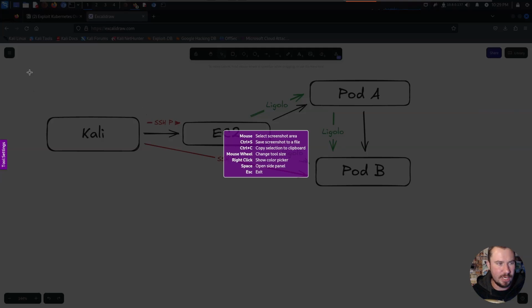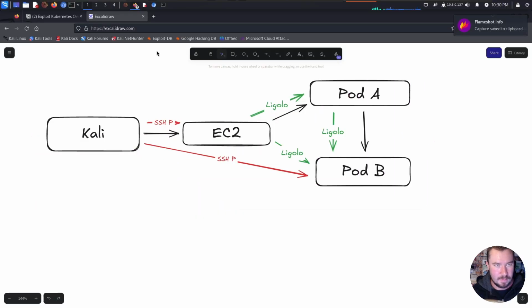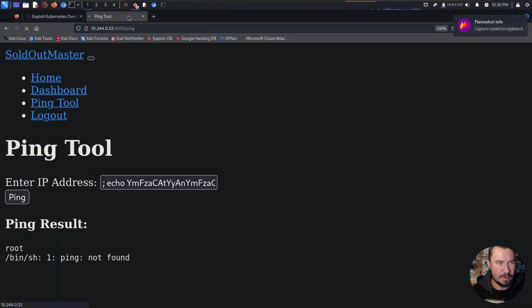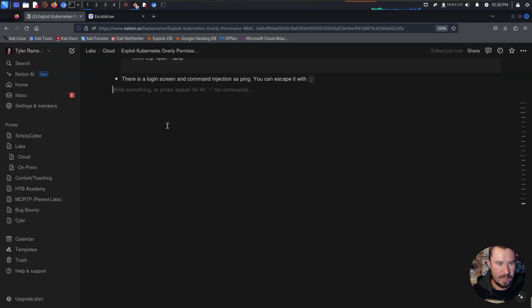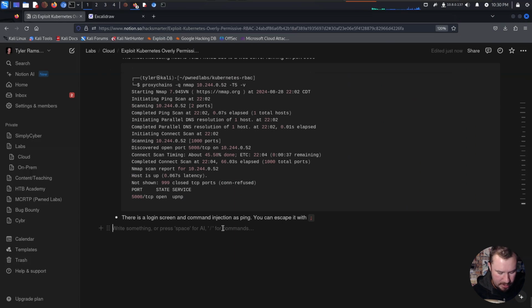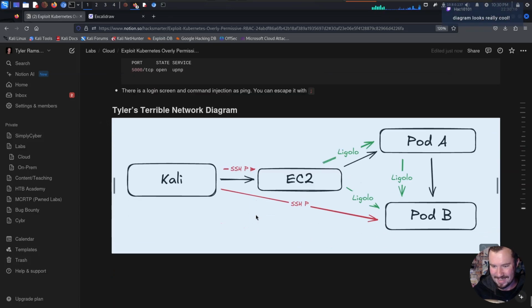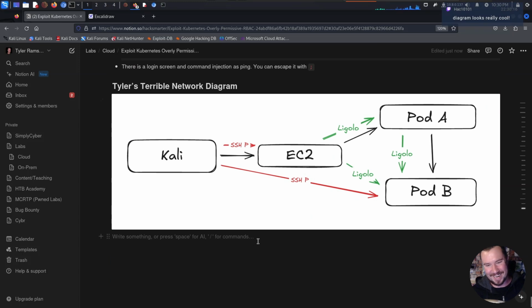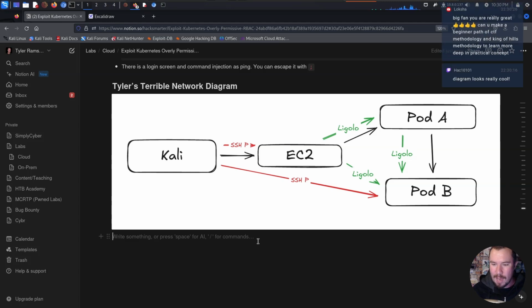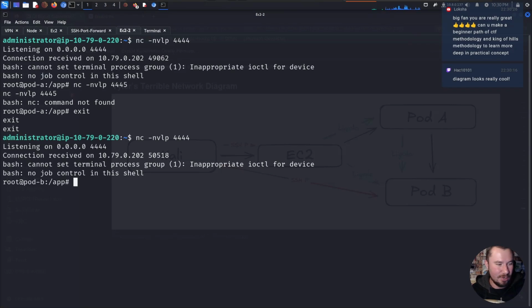And let's go ahead and grab a screenshot of this for our notes. And we'll jump back over to our notes, wherever those are at. Those were apparently right here. And we'll just call this Tyler's terrible network diagram. There's my terrible network diagram showing exactly how this network is working and why we were able to catch a shell from pod B on our EC2, which is what we have going on right here.